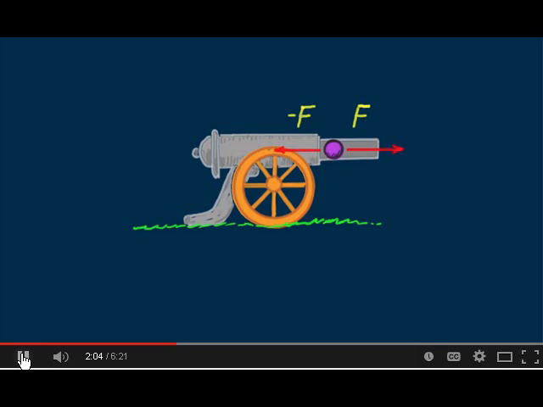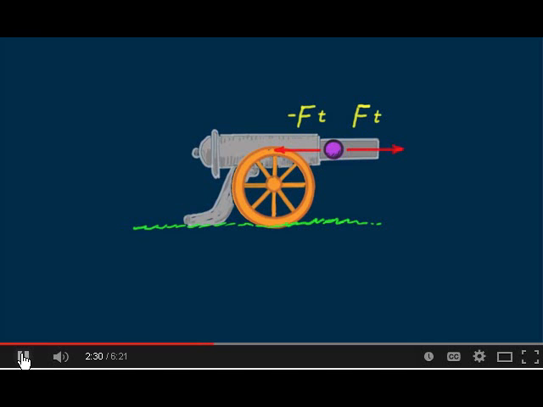Since this pair of equal and opposite forces occur for the same length of time, the impulses are also equal and opposite. So impulses relate to Newton's third law. This pair of impulses is internal to the system consisting of the cannon and the cannonball.